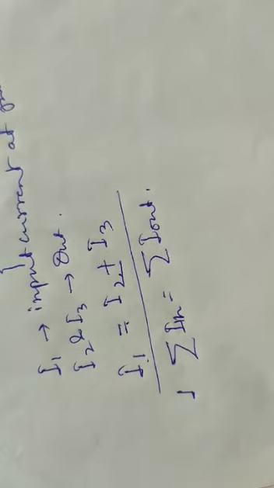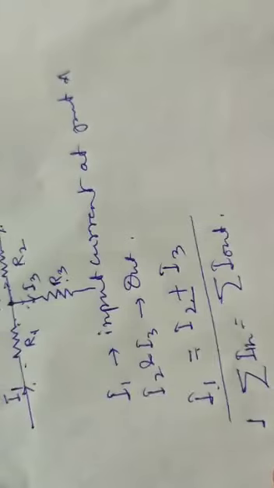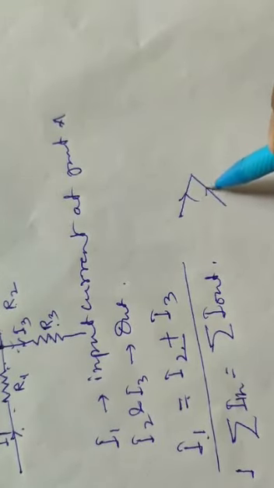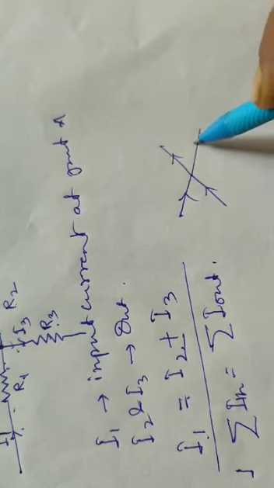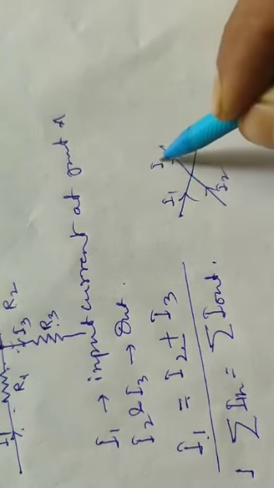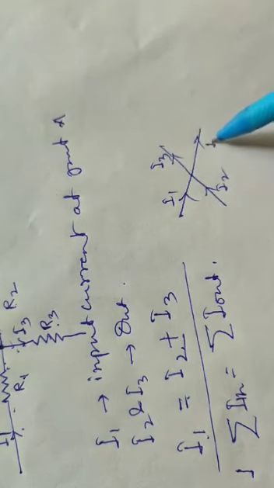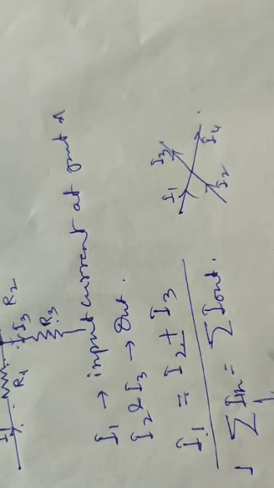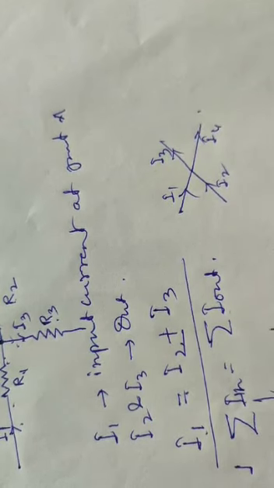Therefore, Kirchhoff's first law states that the total current coming towards a junction is equal to the total current coming out of the junction. Let the currents be I1, I2, I3, I4. Based on this, I1 plus I2 is equal to I3 plus I4.